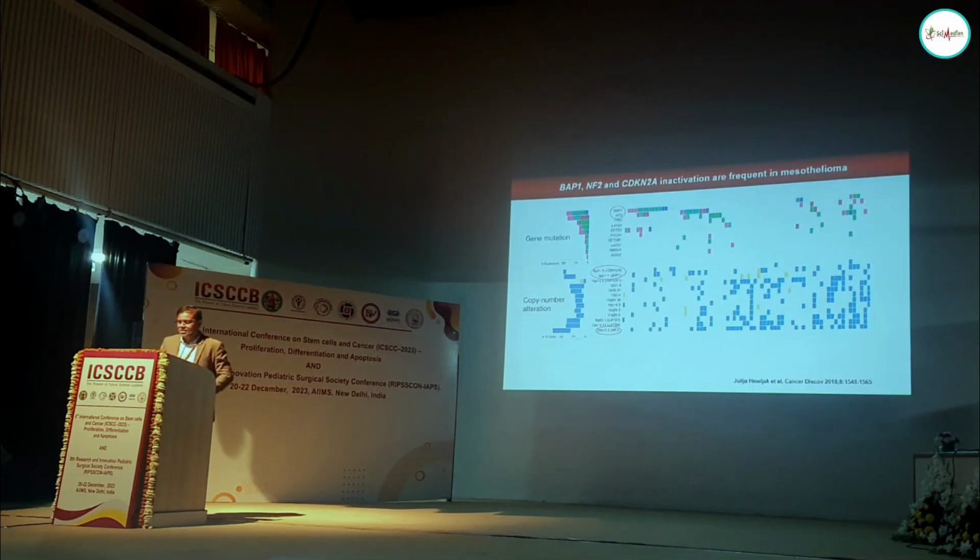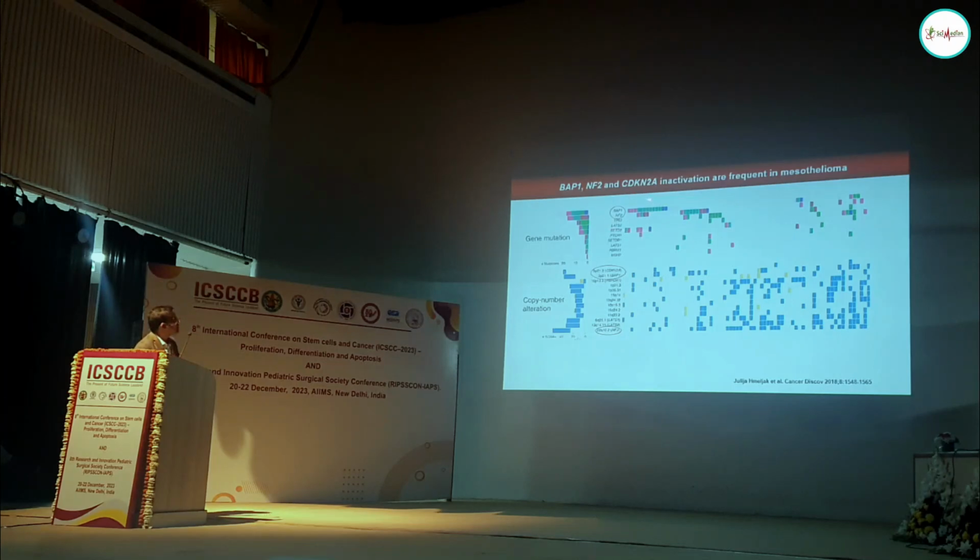So to undertake this, we need a lot of tools, as I mentioned. You need the right tools to do this kind of experiment. So what we did in our lab, we generated a mouse model and also generated a lot of cell lines out of this, so that we can do many combinatorial drug screenings and CRISPR screenings. Even to understand any disease, you first need to understand the genetics of the disease. To give an idea of what the genetics looks like in mesothelioma.